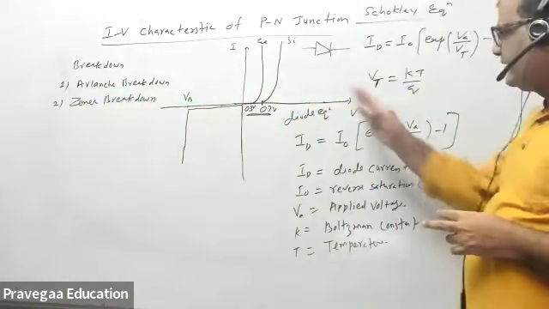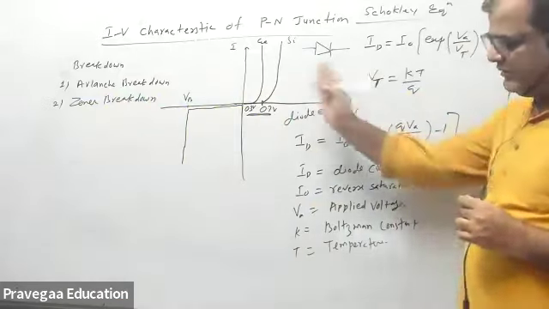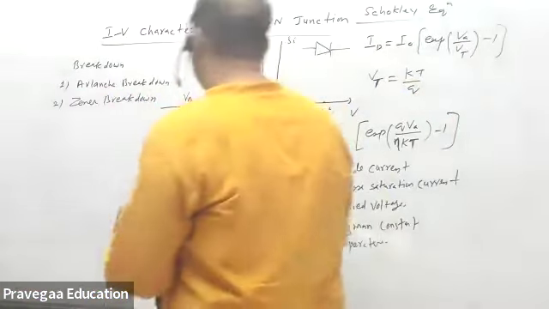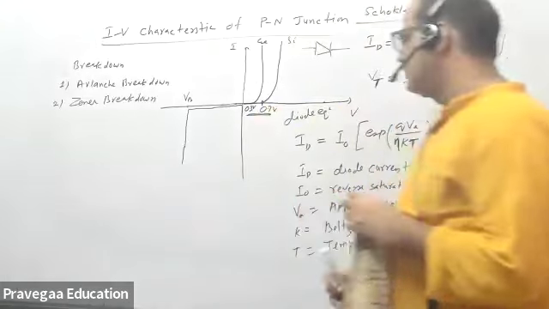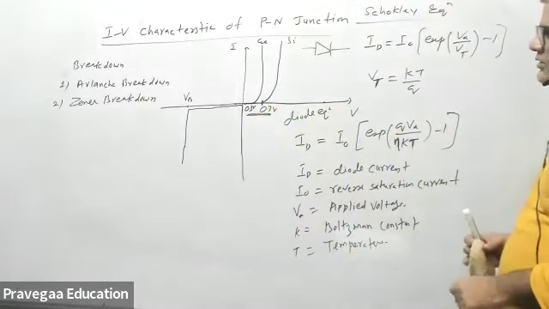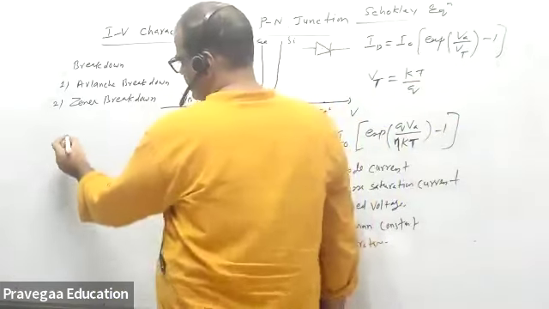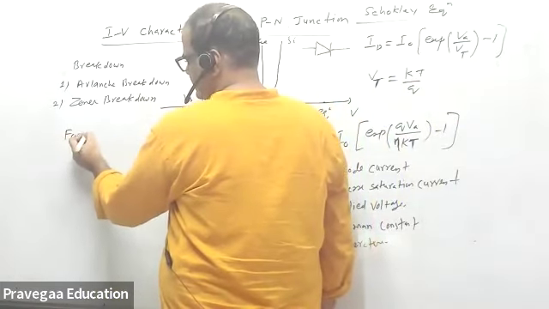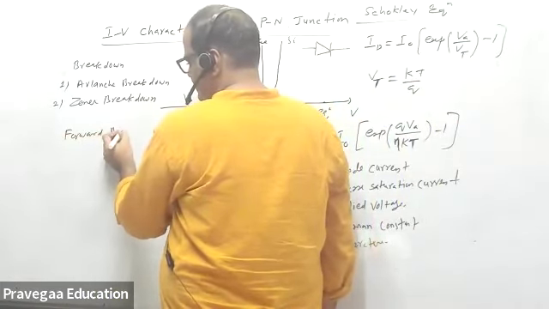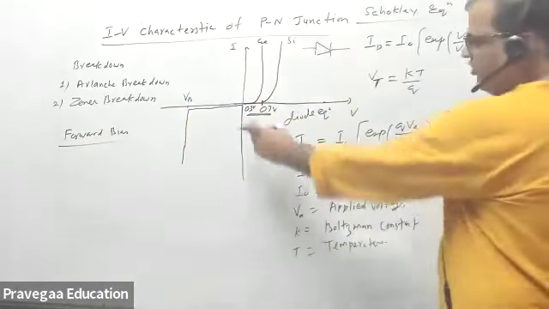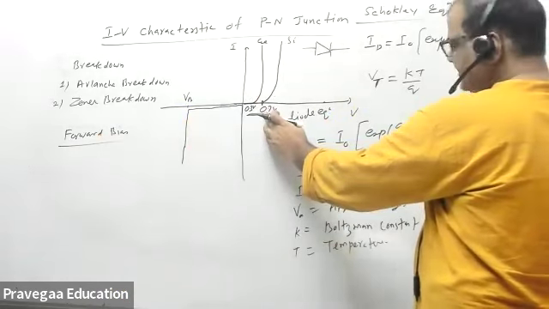Now how do we explain this curve with this equation? We can easily explain this diode with this equation. So let us understand what happens in the forward bias first. When you start applying forward bias, say I'm applying 0.7 volt.